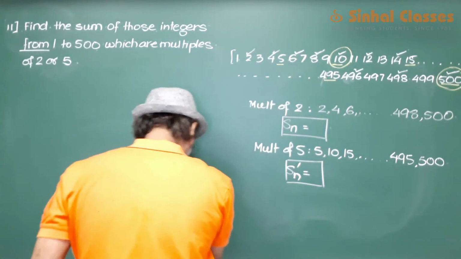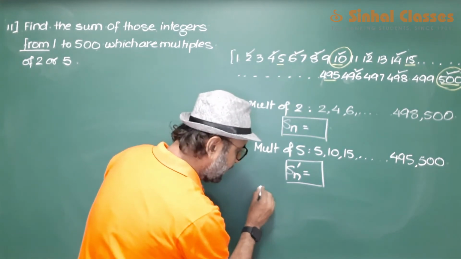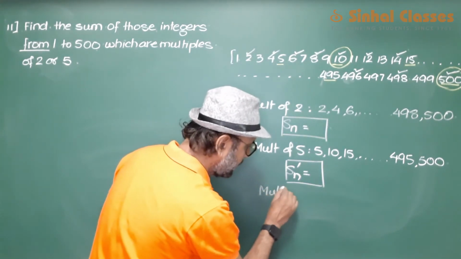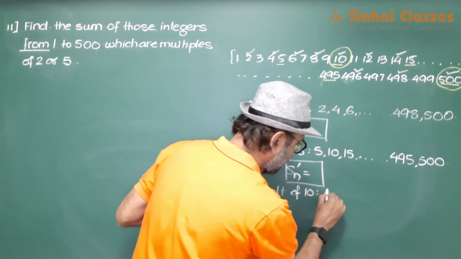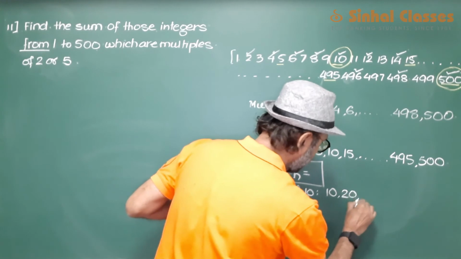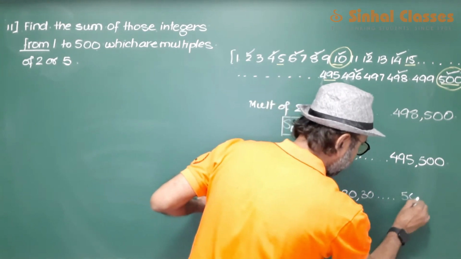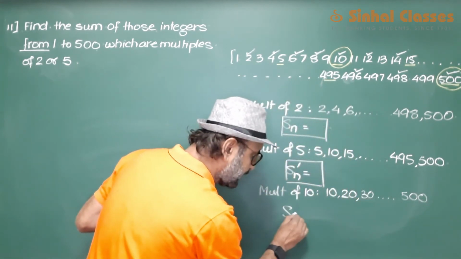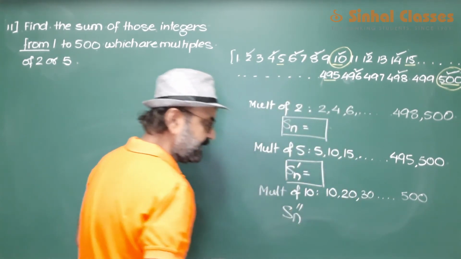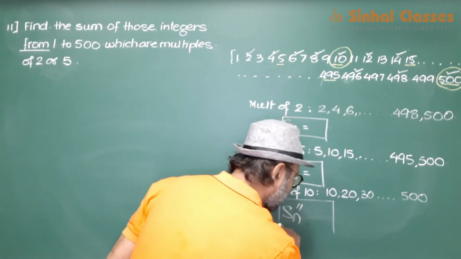So we will have to write, find out multiples of 10. Let us call this as Sn double dash. इसका भी टोटल हम ढूंढते हैं.